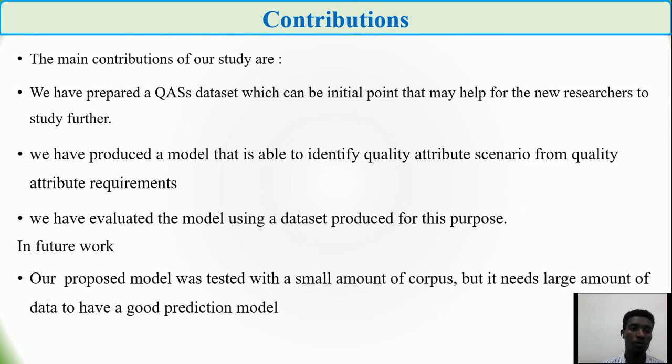Here are some of the contributions. We have prepared a quality attribute scenarios dataset, which can be an initial point that might help new researchers to study further, and it is a ready-made dataset. That is our contribution. The other is that we produced a model for quality attribute scenario identification and generation that might help software architects, end users, and software testers to evaluate software quality, to design software quality architecture, and to identify testable and non-testable quality attribute scenarios. And we have evaluated the model using the data produced for this purpose.